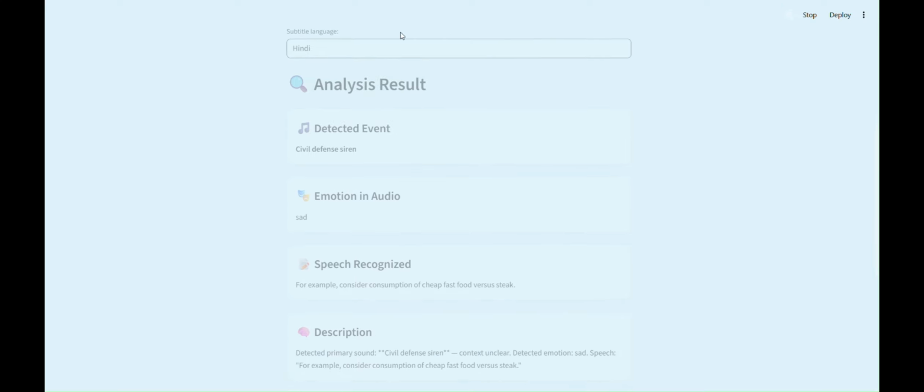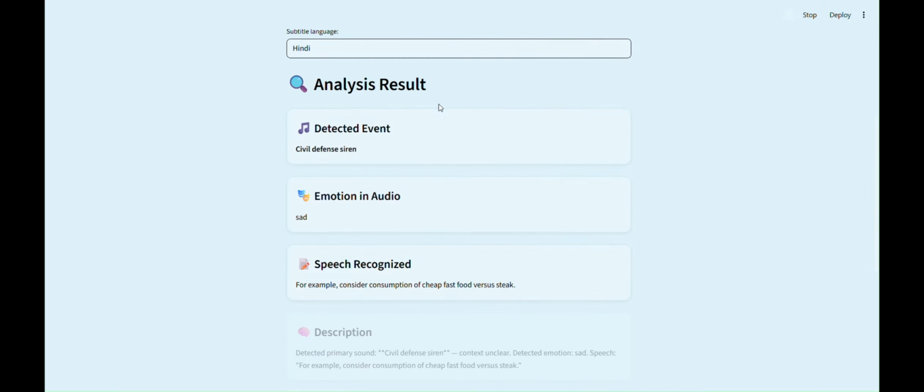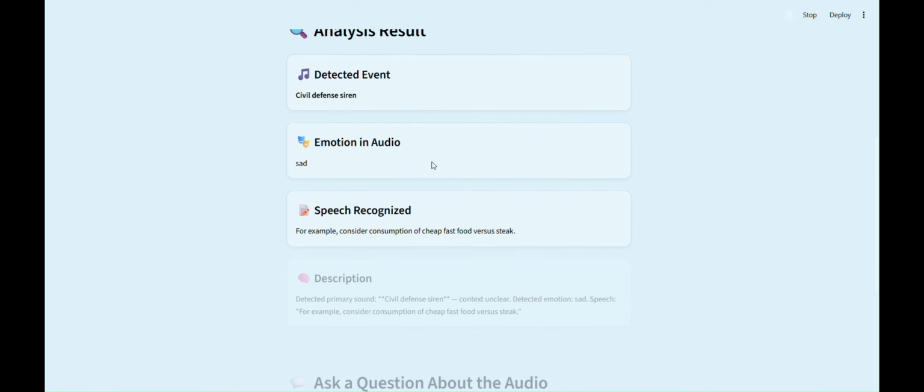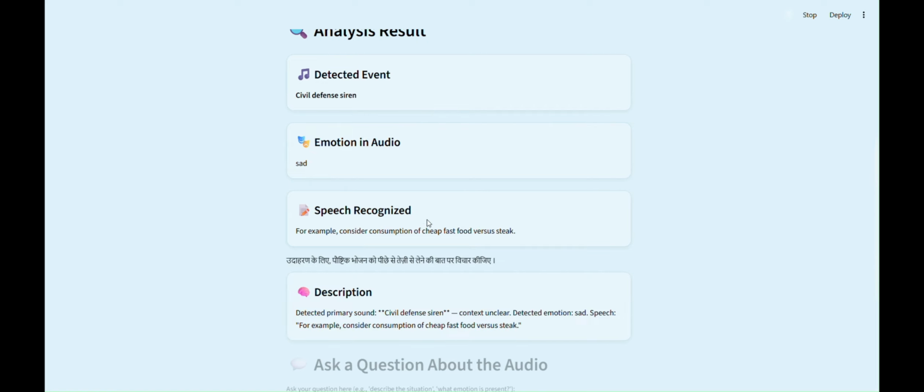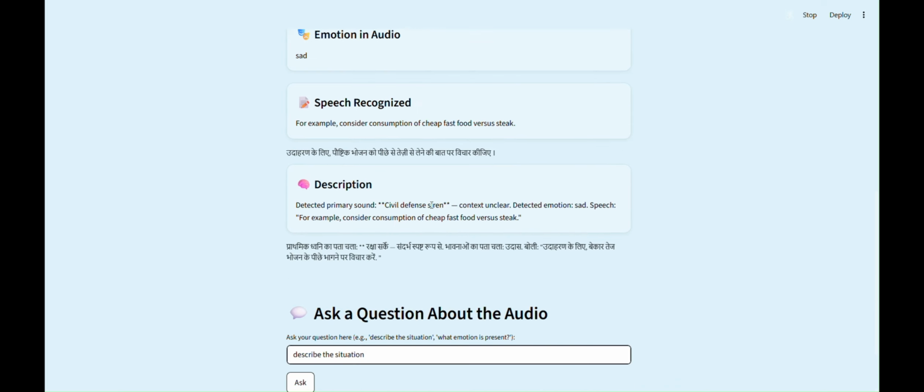And this is where ALM goes beyond recognition. It allows users to ask questions directly about the audio. For instance, when prompted to describe the situation, the model reasons through all detected signals and constructs a meaningful explanation, just as a human listener would.